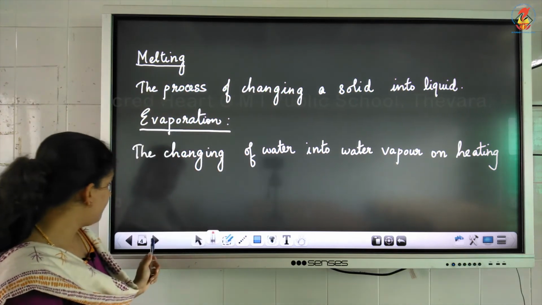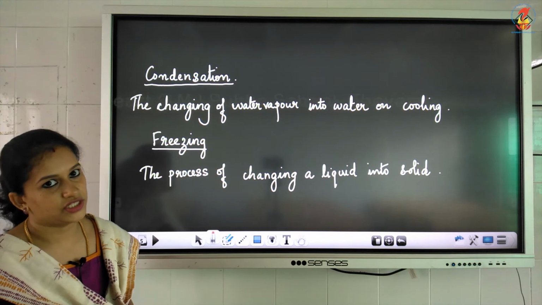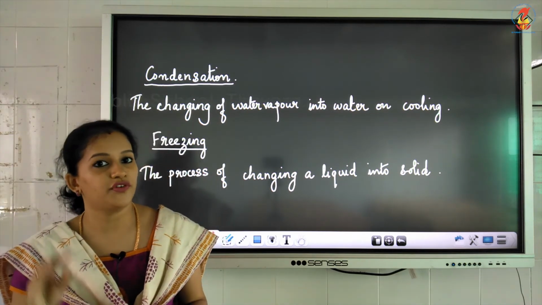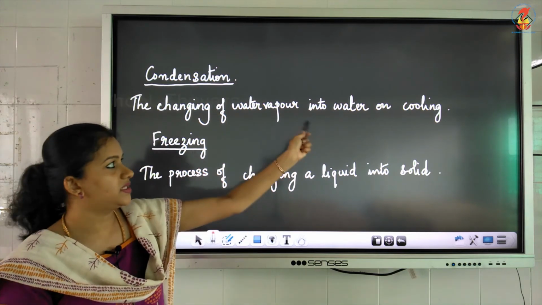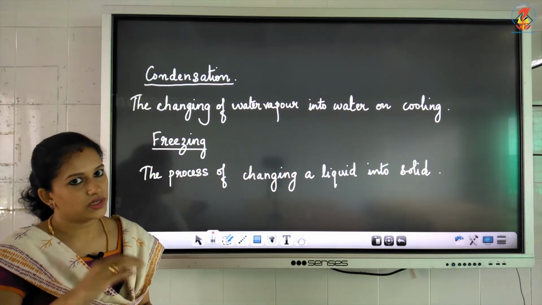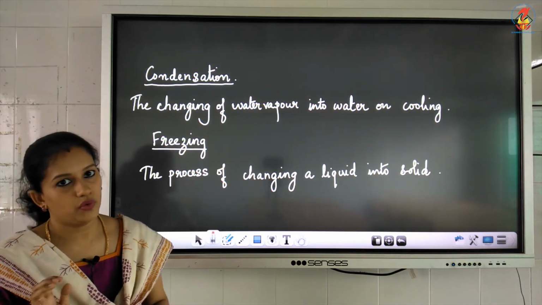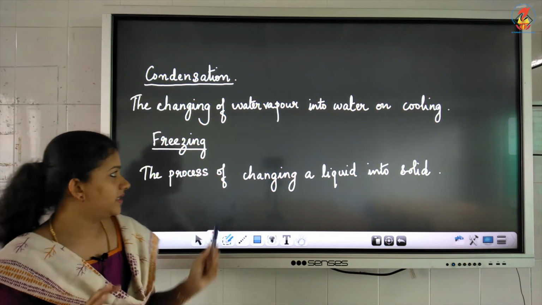And next you have learned what is condensation. Condensation means the water vapor will cool to form water again. That process is called condensation. Water vapor is changing into water again on cooling. That is called condensation.